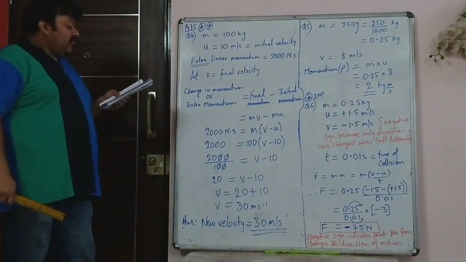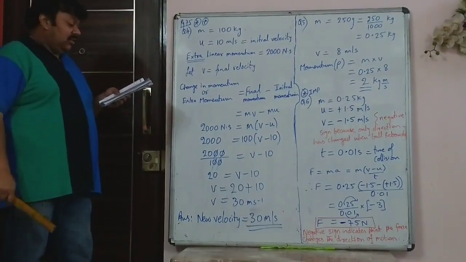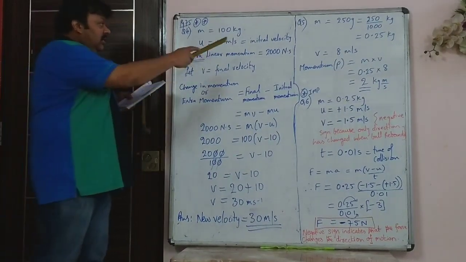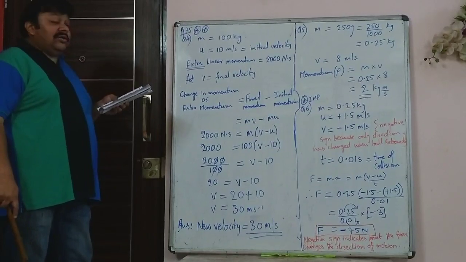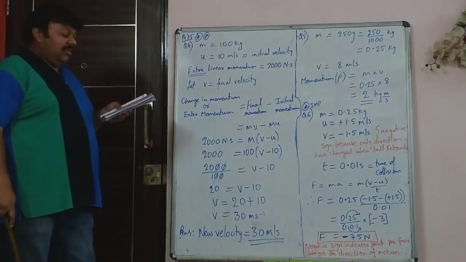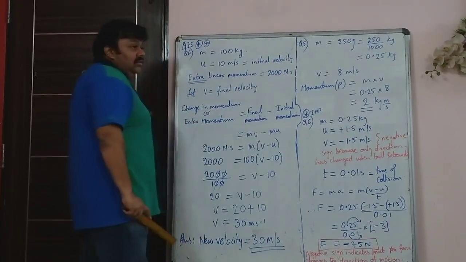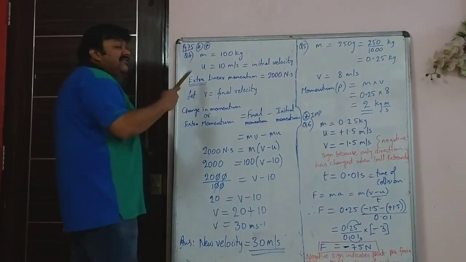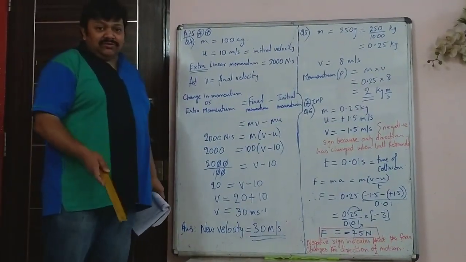Now question 4. A motorcycle of mass 100 kg is moving at 10 meter per second. Initial velocity is 10. If its engine develops an extra linear momentum of 2000 Newton second. So this is the extra momentum, or change in momentum. Extra means change.